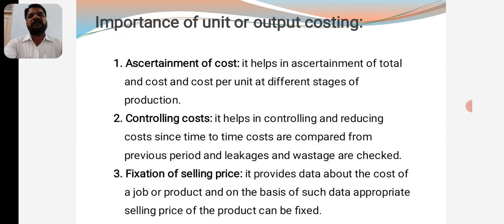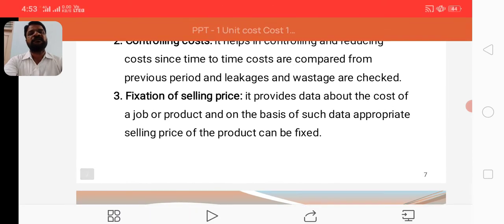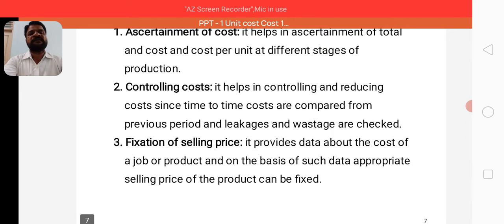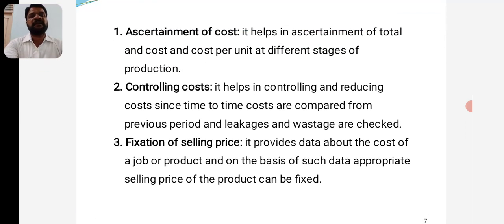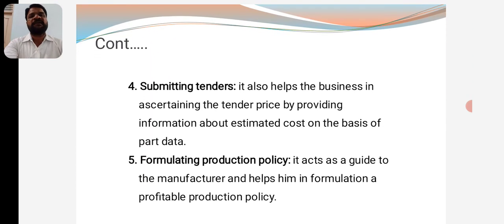And the third one is concerned with fixation of the selling price. On the basis of the cost of production, the management will go for fixing the selling price. The selling price is to be fixed after considering a certain rate of profit. On that basis, they will fix the selling price. Now at that price they can sell in the market.